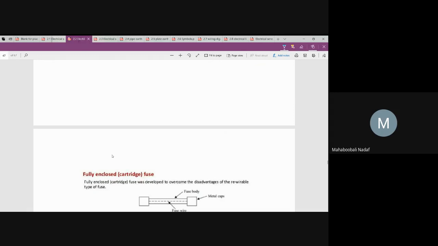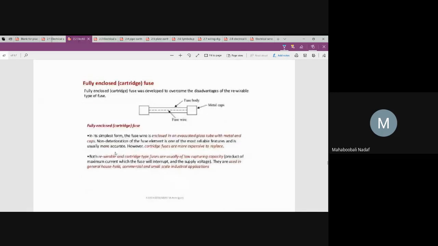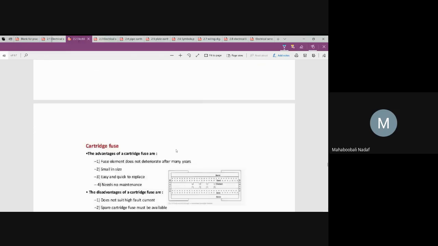Is that okay? In the second category, fully enclosed fuse. In second case, it is called as fully enclosed fuse. Here, you cannot reuse this one. Once it is damaged, you have to replace. Okay, that is the fully cartridge.